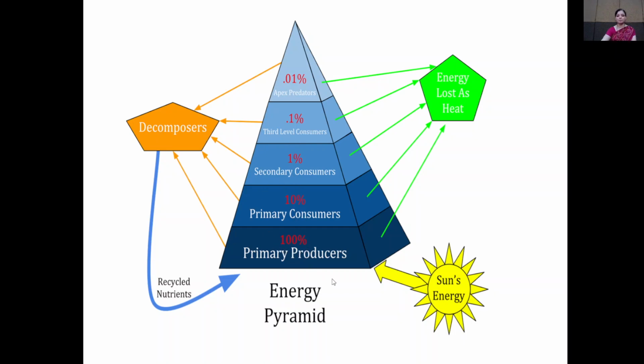In this way, from the sun, energy is transferred to the autotrophic organisms, and from autotrophic organisms, energy is transferred to the heterotrophic organisms, that is the primary, secondary and tertiary consumers. And when decomposition takes place, nutrients are recycled, and energy is lost in the form of heat.